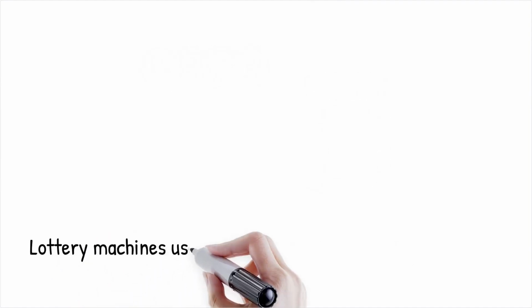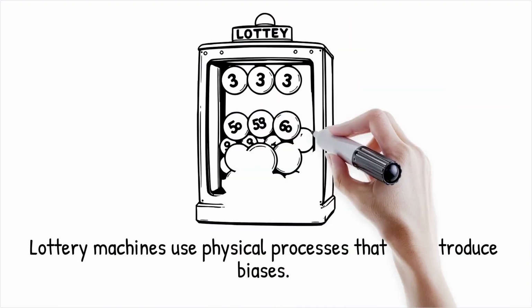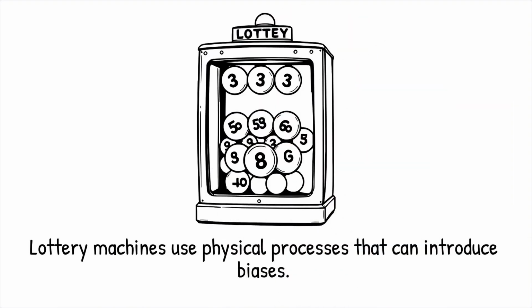Physics of lottery machines. Explanation. Lottery machines rely on physical processes to randomize outcomes, such as air pressure and tumbling mechanisms. Slight imperfections, like differences in ball weight or machine calibration, can introduce small biases, causing some numbers to appear more often over time.